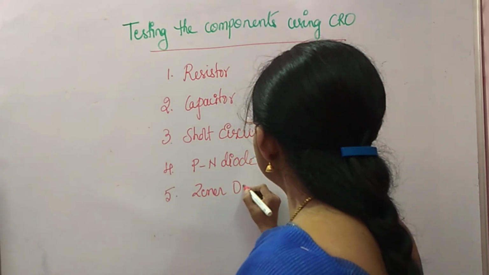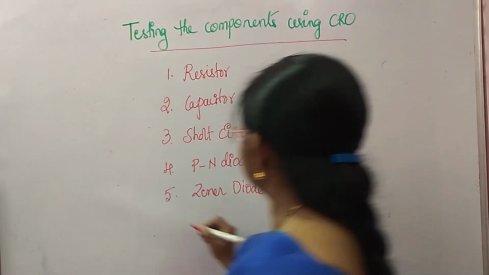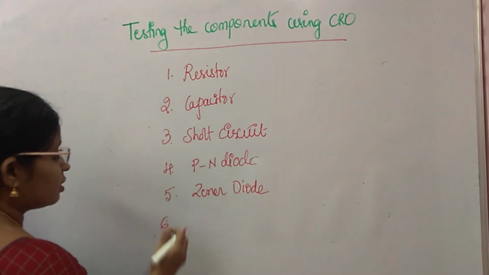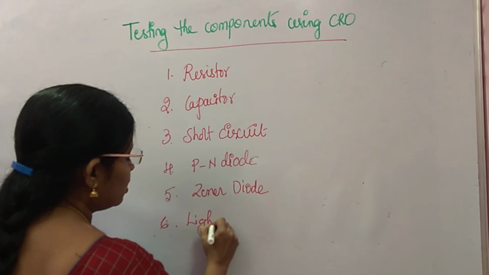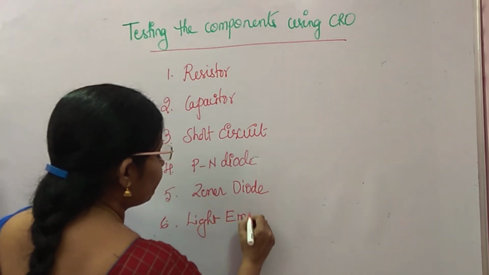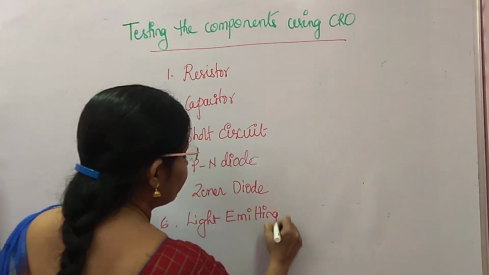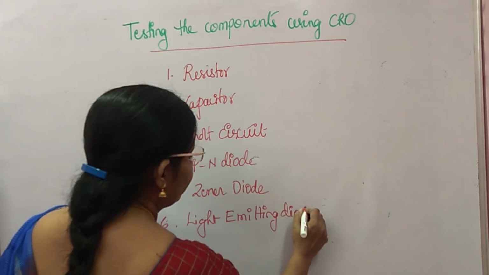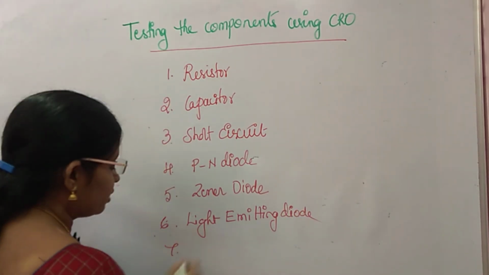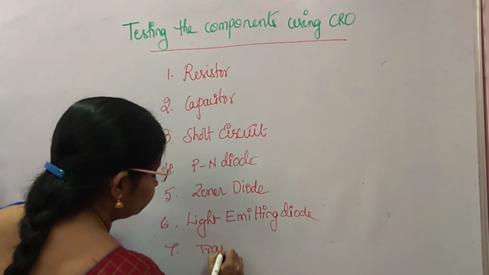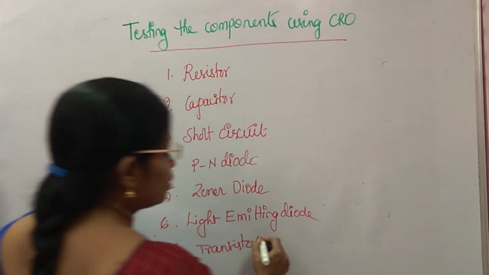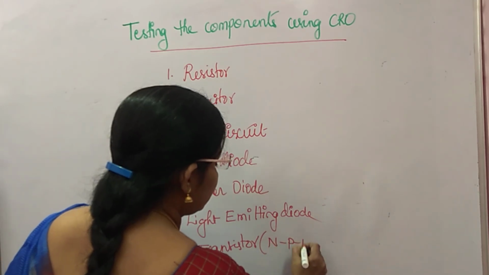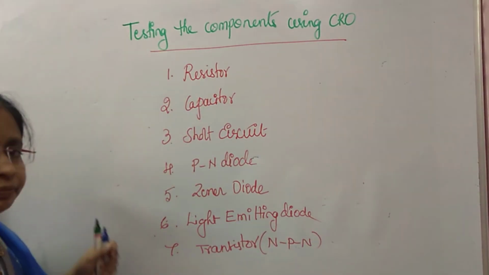Fifth one, Zener diode. Sixth one, light emitting diode. And the seventh one, transistor. We are going for a BJT NPN transistor.